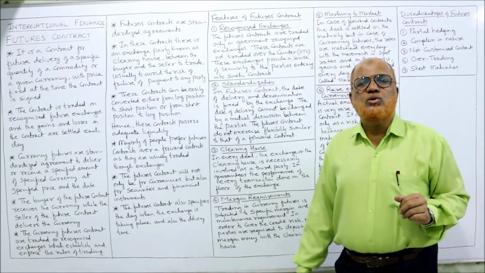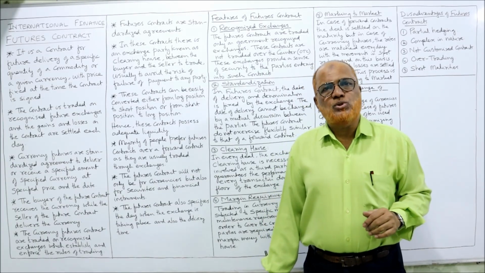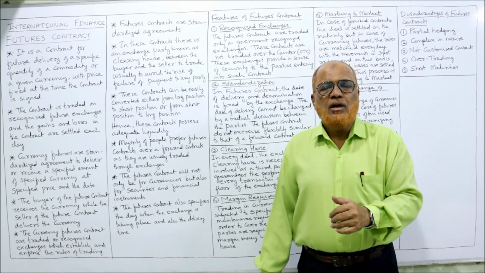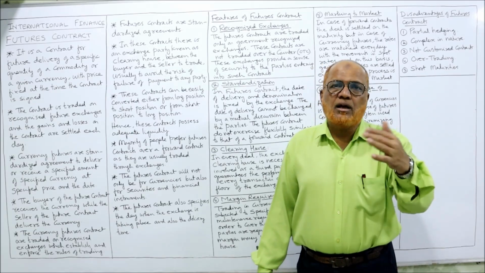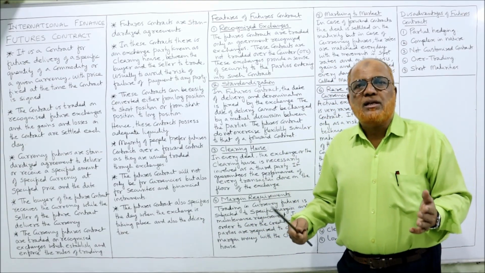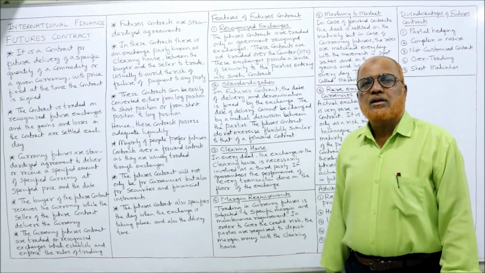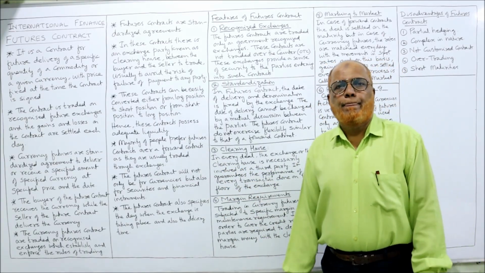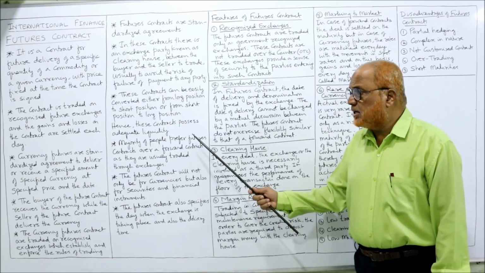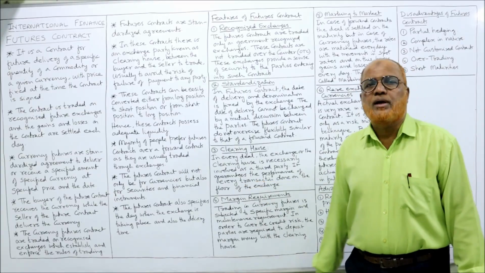So in the case of a futures contract, at any time, the party can switch over to the other position. If he has taken a long position, he can take a short position afterwards, before maturity. If a person has taken a short position, he can take a long position before maturity. So at any time the parties can switch over from long to short or short to long. Hence these contracts provide adequate liquidity, whereas there is no liquidity in the case of a forward contract. Here there is liquidity. Majority of people prefer futures contracts over forward contracts as they usually trade through an exchange.